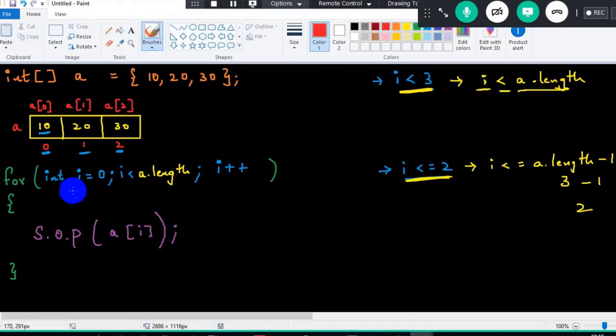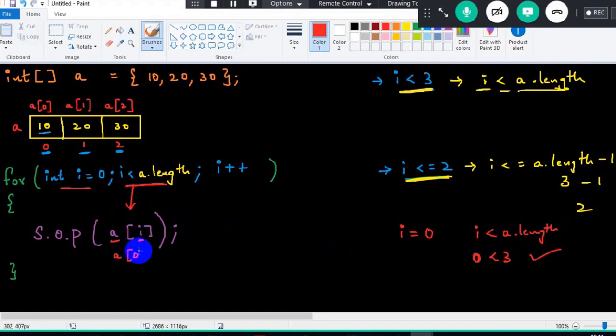Correct? Now concentrate here. First, initialization will happen. So I will get initialized to 0. Next, I take the condition. Is I lesser than A dot length? That is nothing but, is I, that is 0, lesser than 3. Yes, it is true. Control will come inside. A of I, meaning A of 0, because I value is 0. A of 0 meaning 10. So 10 will get printed. After 10 is printed, the control will go to the update part, I plus plus. So I value will get incremented by 1.